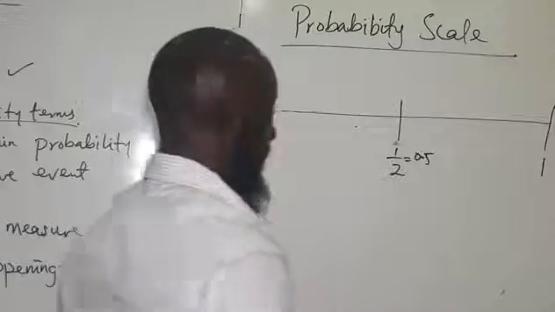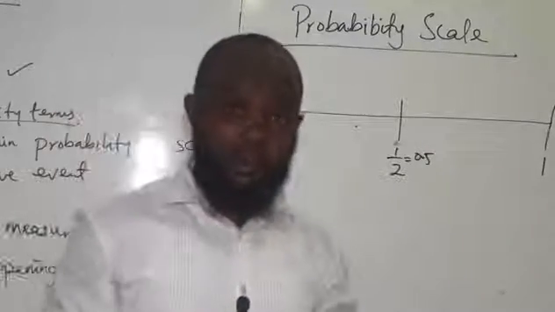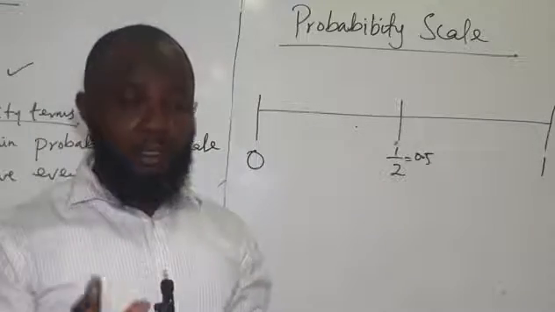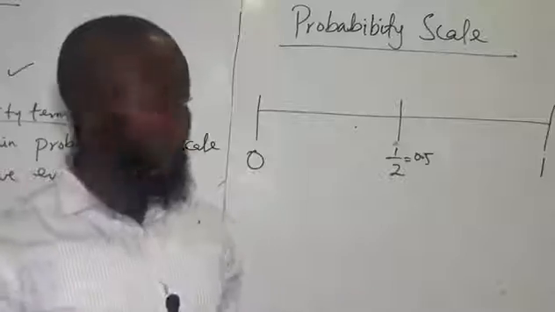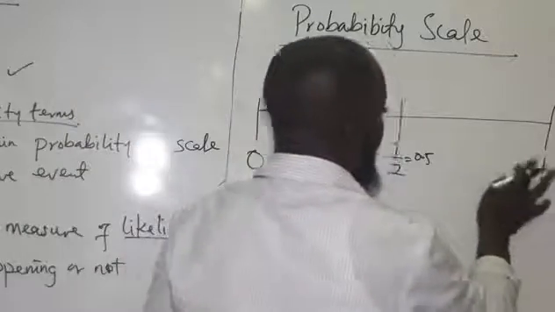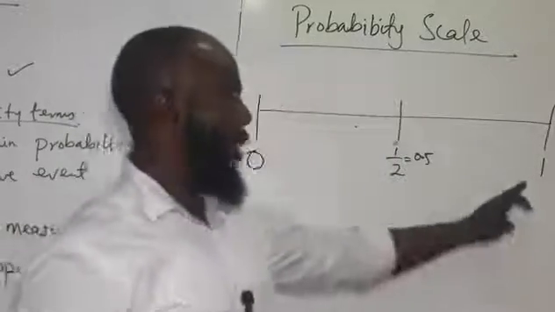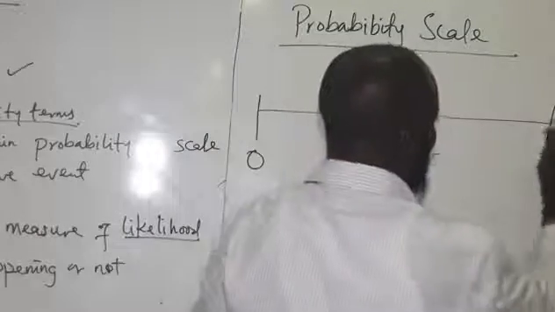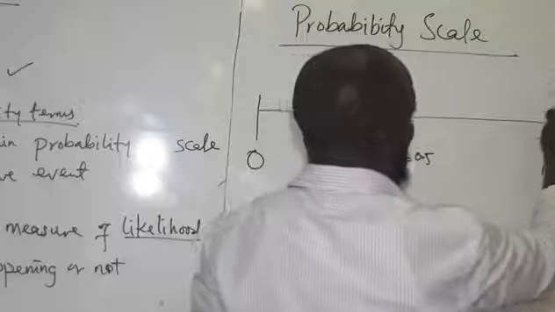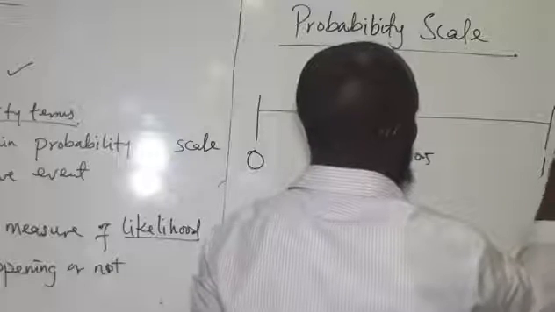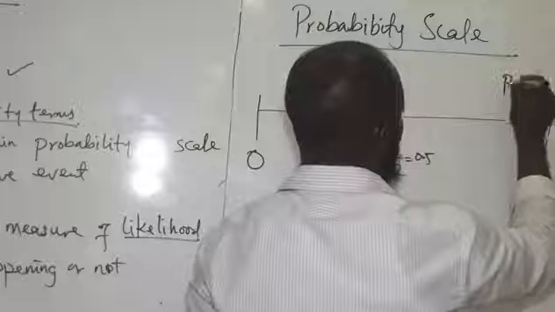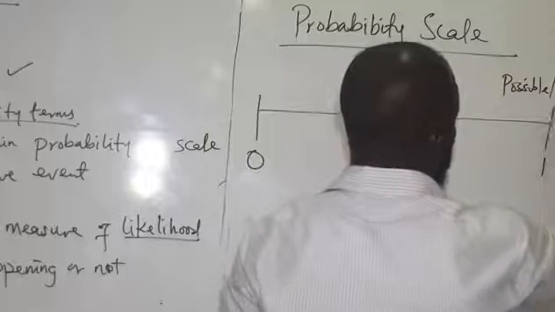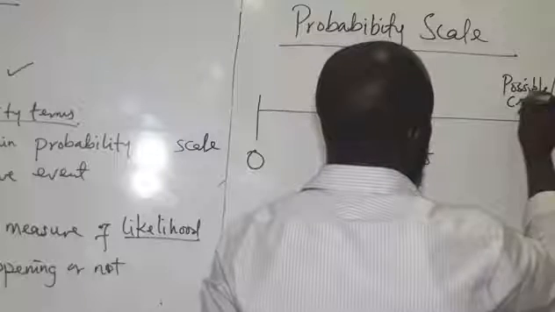Now, if you are very sure that something will happen, for example, everybody will die, it is very certain. The probability of it happening is what? 1. Exactly. Now that is 1. In that case, we have two words we can use for it: possible, or certain. Possible or what? Certain.